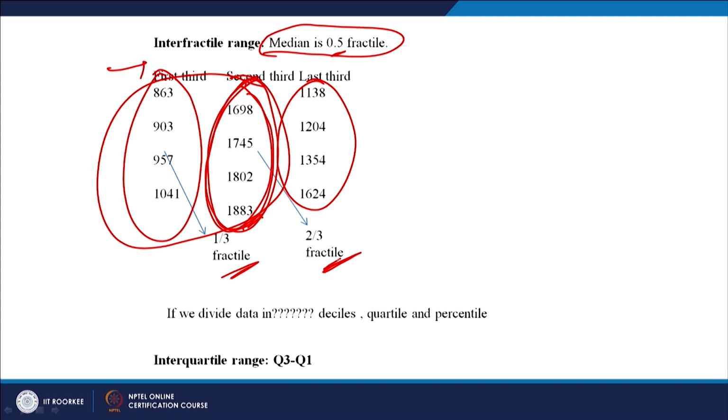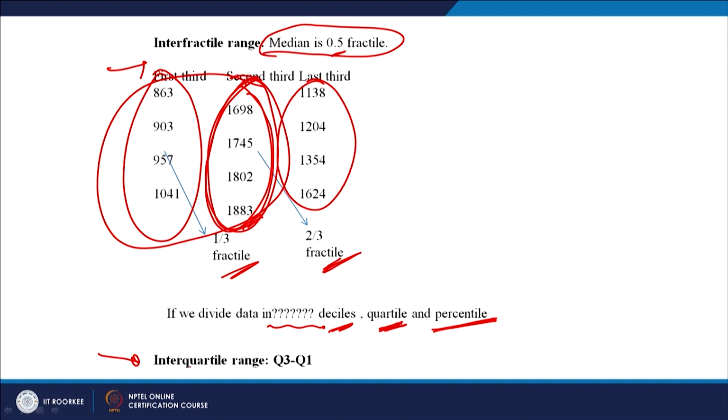So, if we divide a data set into, let us say, 10 equal parts, each one would be called a decile. If we divide a data set into 4 equal parts, it would be called a quartile. If we divide a data set into 100 equal parts, it would be called a percentile, right. So, you can have different types of ranges, right.